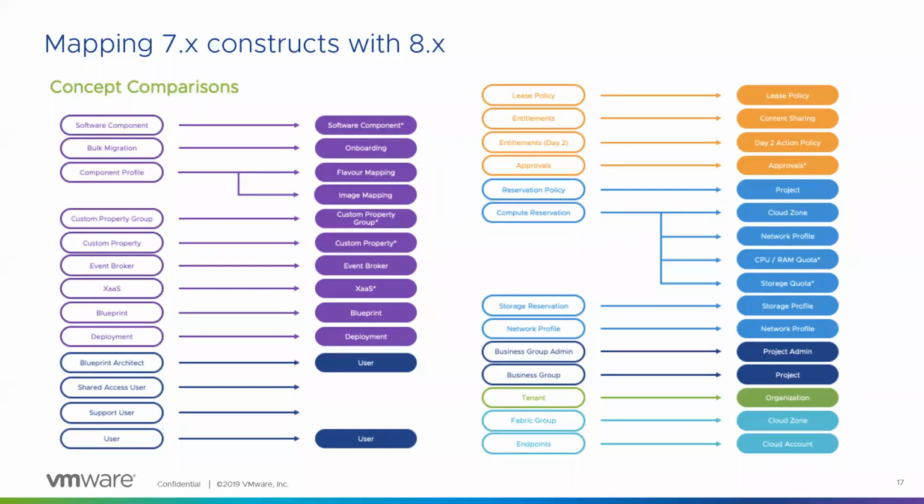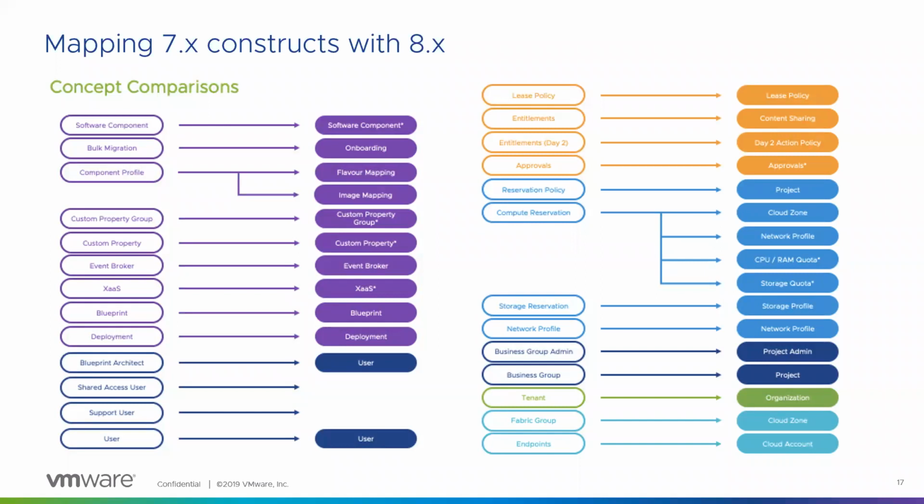The reservation is broken down into cloud zone and profiles. The cloud zone is essentially a grouping of infrastructure. An example could be a vSphere data center in vCenter could map to a cloud zone, or it could be one of the regions in AWS. For example, US East could be a cloud zone.